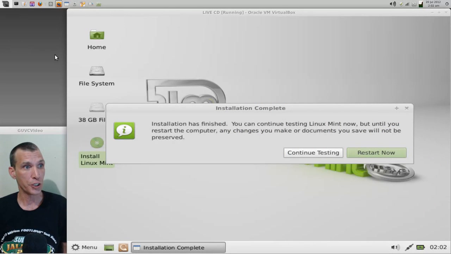Once the installation has completed, the installer automatically closes and you will get a prompt to either continue testing or restart your computer. So just go ahead and press the Restart Now button.